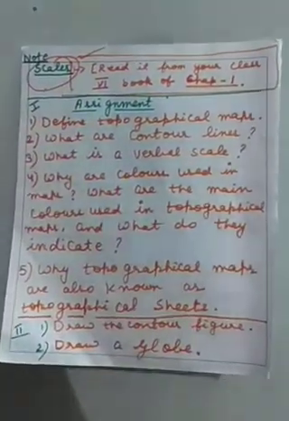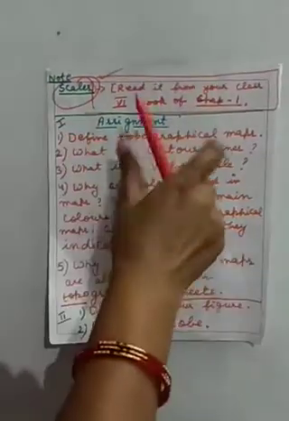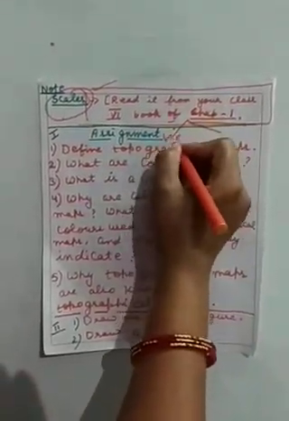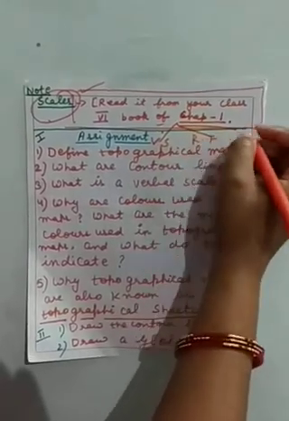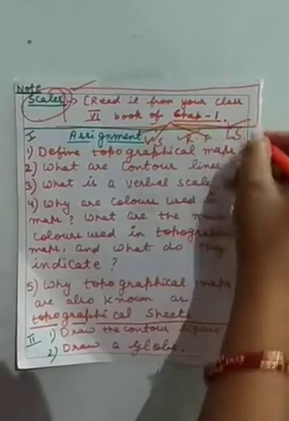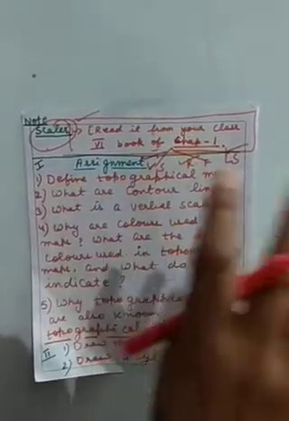What is the scale? There are three types of scale: verbal scale, RF, and linear scale. The full definition is given in your previous year geography book.